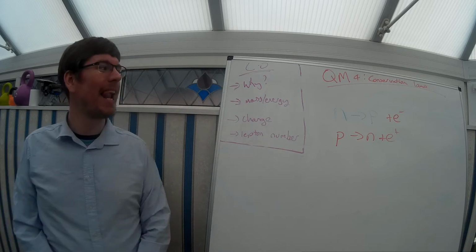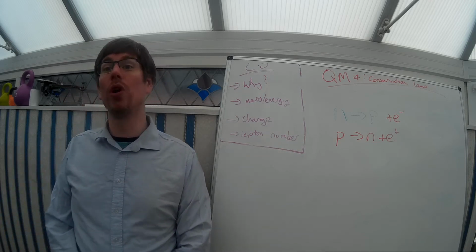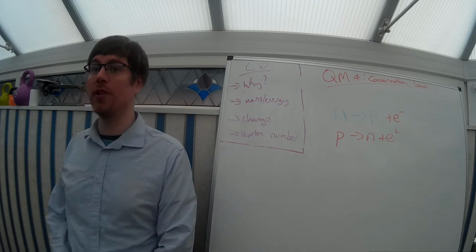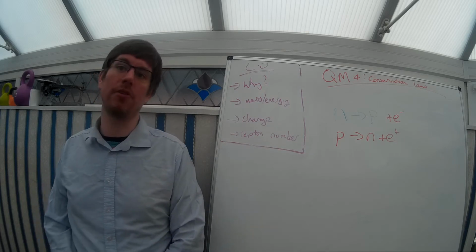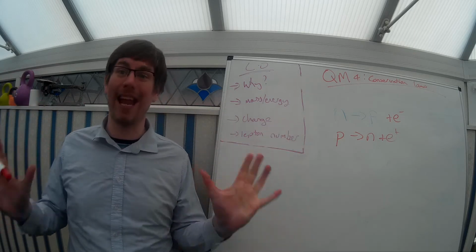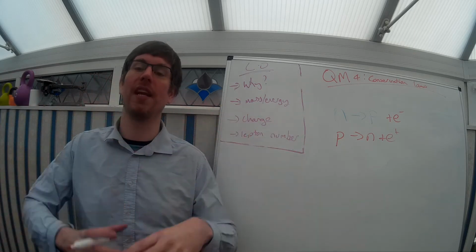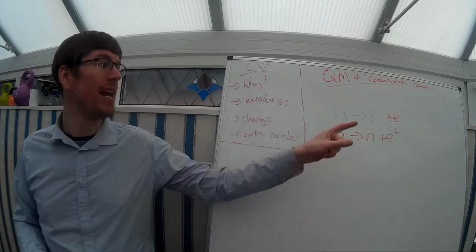Well, lepton number is conserved across all leptons. So there's a thing called the electron lepton number, which is always conserved, and later on we'll learn other ones like the muon lepton number, which is conserved independently of the electron lepton number. So electron lepton number is a quantity like charge or mass which is conserved in and of itself.